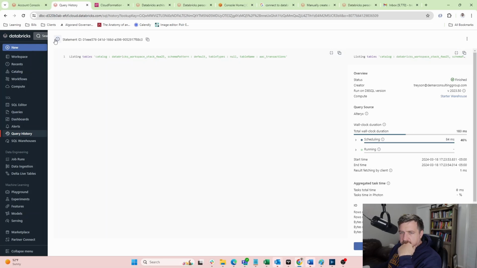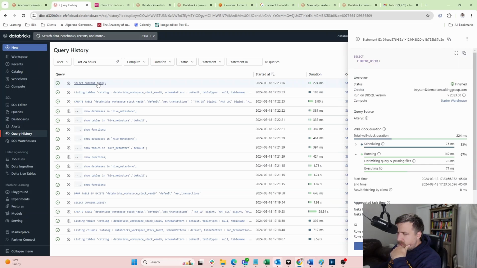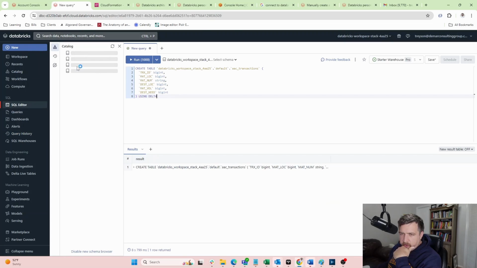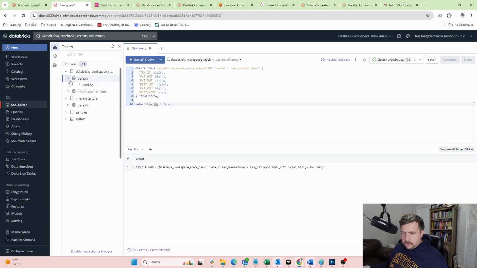So that just, and then select current user. Why is it doing this? Let's see. Hold on. SQL editor, did it actually work? Let's see. Ooh, I'm going to get used to this because I like this.